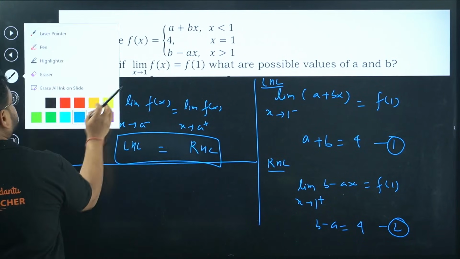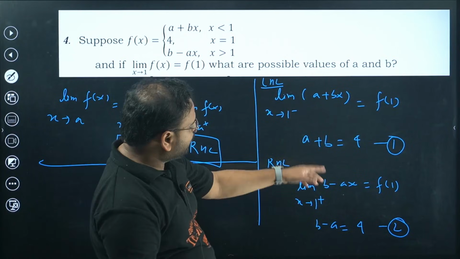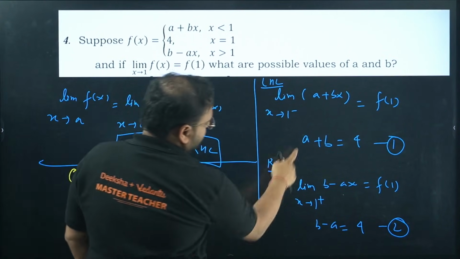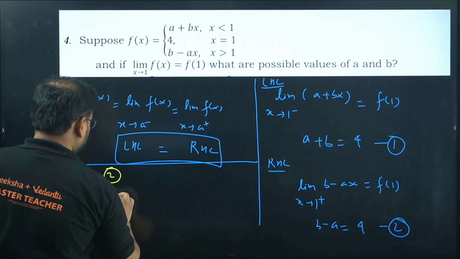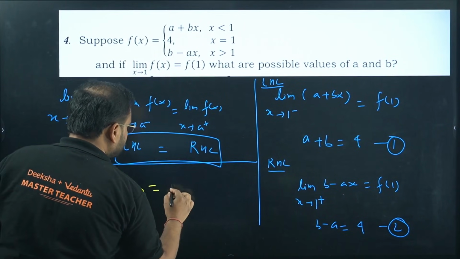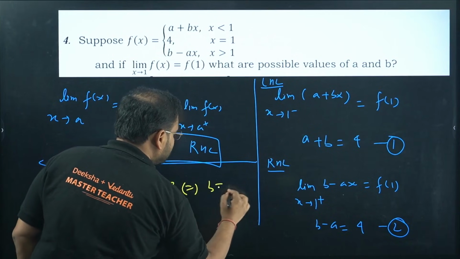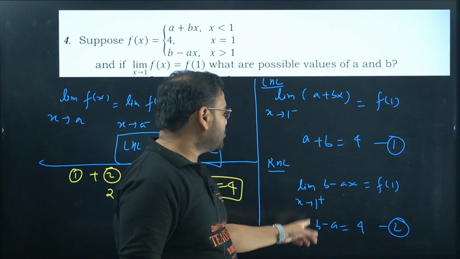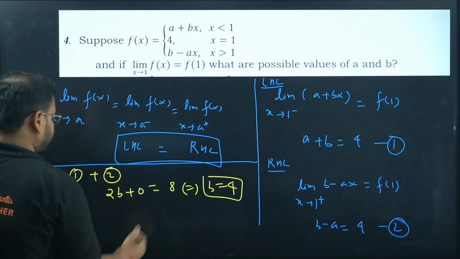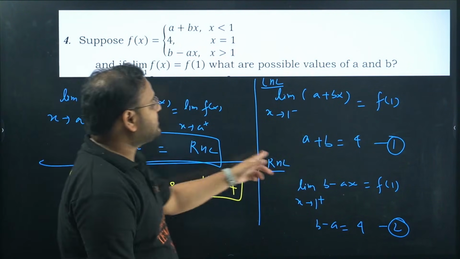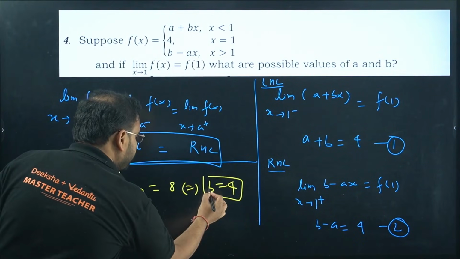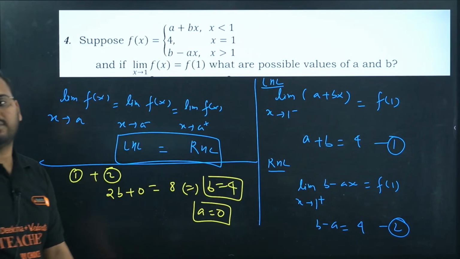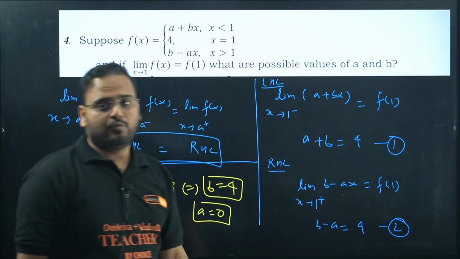One second. Check. So we have equations 1 and 2, add the two equations. Add 1 plus 2. What are you going to get? a minus a is cancelled, b plus b is 2b. So 2b plus 0 is 8, it means b is 4. Correct, no? 4 plus 4 is 8, a and a is cancelled. b is 4. Now a plus b is 4, which means a has to be 0. Right? So the answer for a and b is 0 and 4. a is 0, b is 4, because a plus b is 4. Yes? Next.